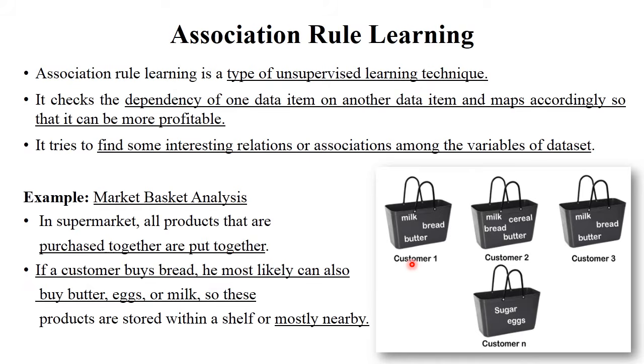For example, customer 1 buys milk, bread, butter. Then the second customer also buys milk, bread, butter and other related things, right? So this is called an association rule. Suppose a person buys milk, then they also buy bread. This concept is called the association concept. In association rules, the dependency of one data item on another data item is checked. That's why all these things are put together in a supermarket. It finds interesting relations among different kinds of data sets. That's why association rules are used.